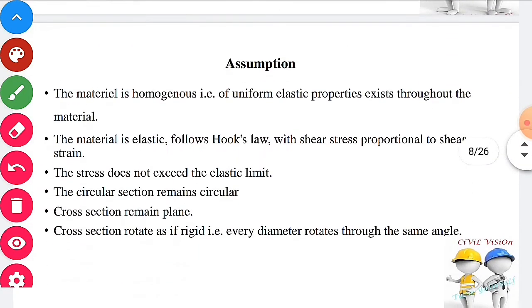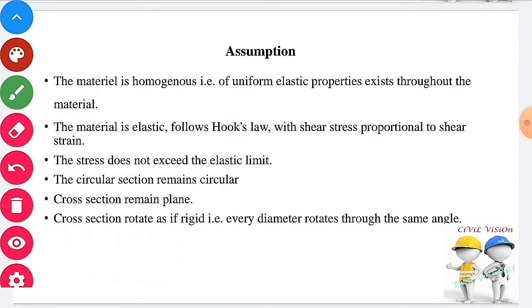Some of the assumptions for torsion: the material is homogeneous, that is, uniform elastic properties exist throughout the material. The material is elastic, follows Hooke's law. The stress does not exceed the elastic limit. A plane section before twisting remains a plane after twisting. Cross section rotates as if it is rigid, that is, every diameter rotates through the same angle.